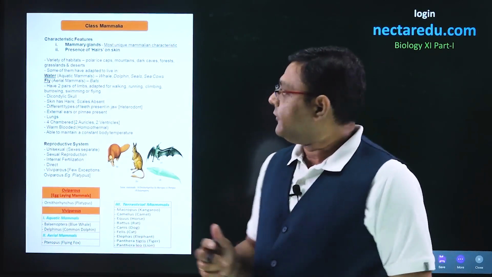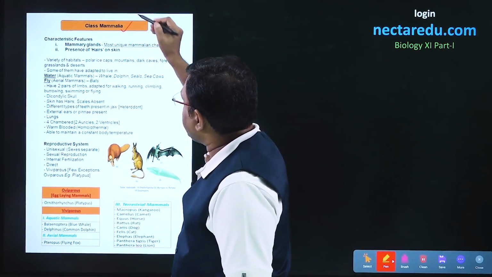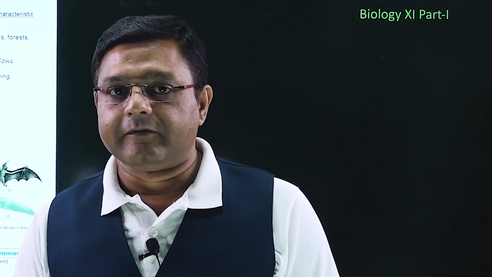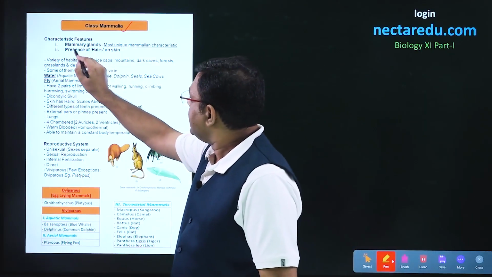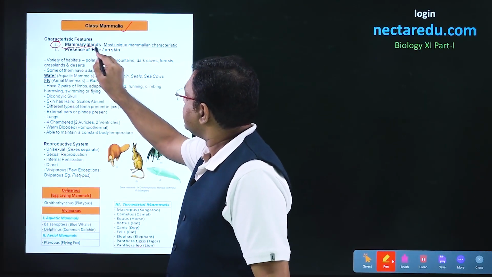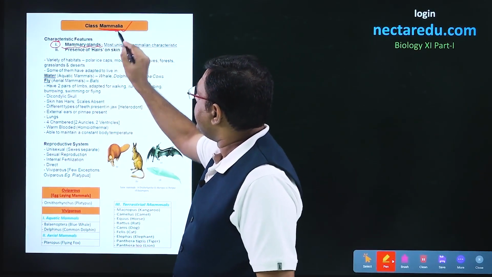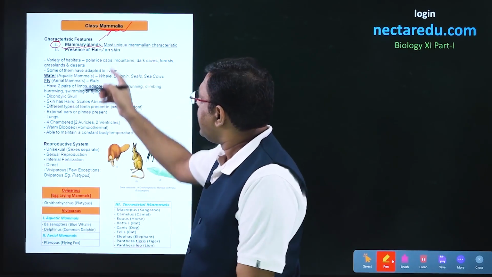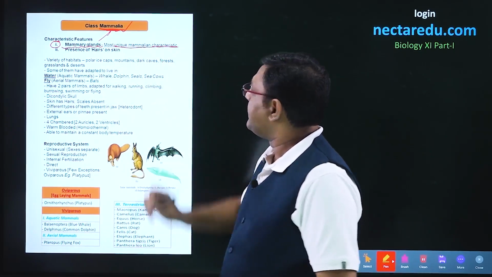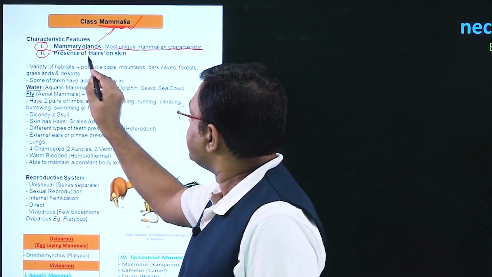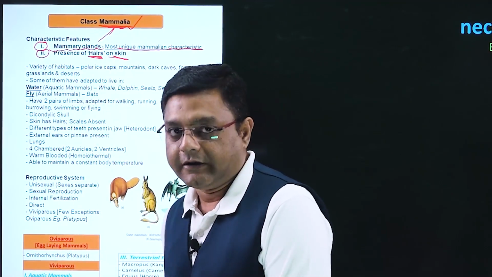In this particular video, we will look into the details of class Mammalia. Now, the class Mammalia is the most evolved class of phylum Chordata. Talking of the characteristic features, there are two of these. The first character is the presence of mammary glands. If we look into the name Mammalia, it refers to the mammary glands, and this is the most unique mammalian characteristic. The second characteristic in the case of mammals is the presence of hairs on skin.